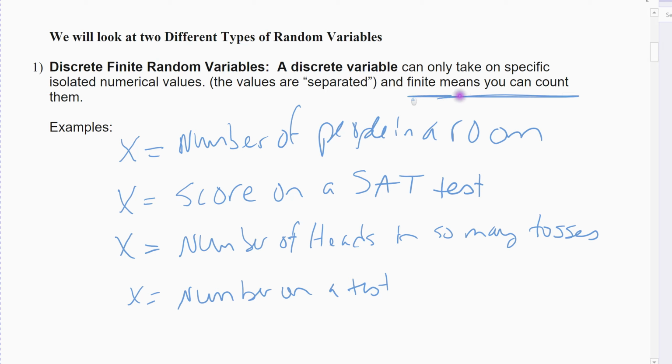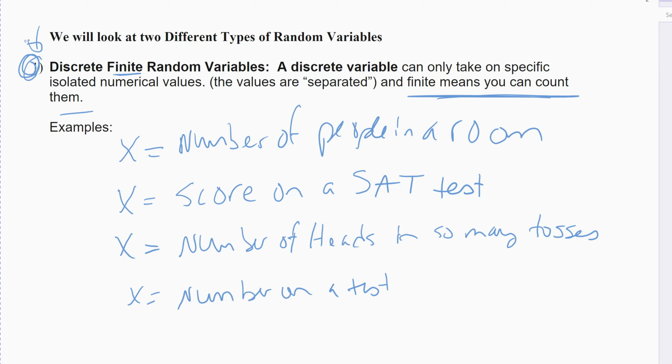It also means finite. That's the other part of this. Finite means we could actually list them. They're countable. They're not infinite. There's a specific set of numbers I can look at, and I could list them if I wanted to. This is the one we deal with the most. In Chapter 6, all of ours were discrete finite random variables. In Chapter 7, discrete finite random variables. In Chapter 8, for the most part, they're going to be discrete finite random variables.